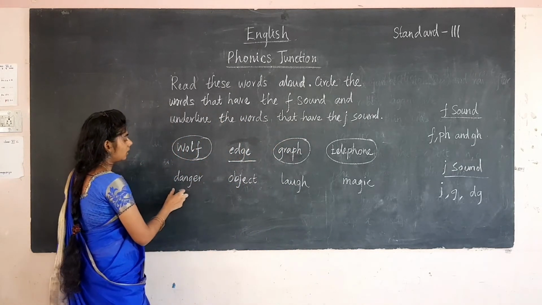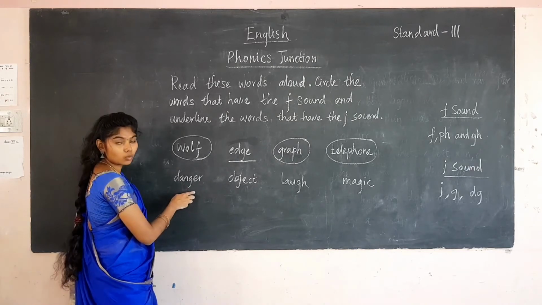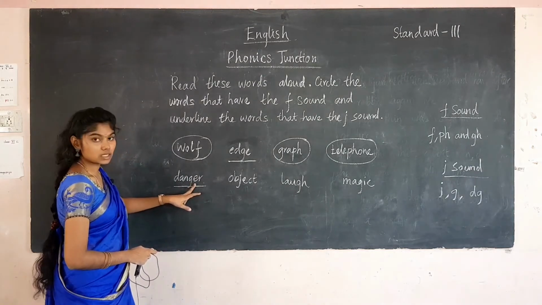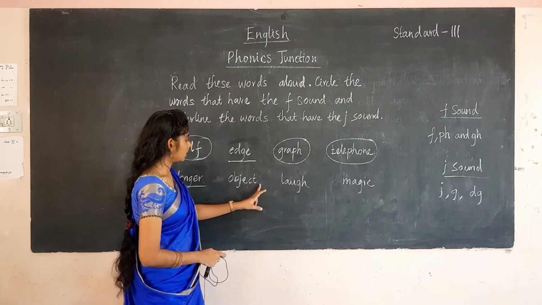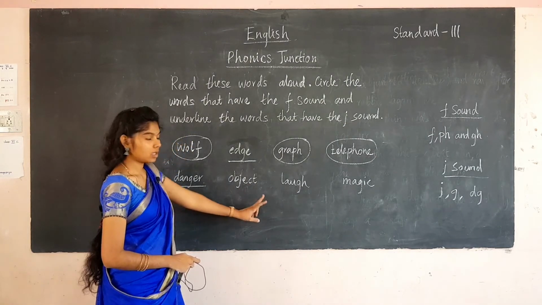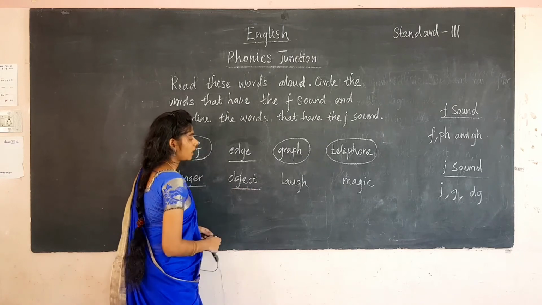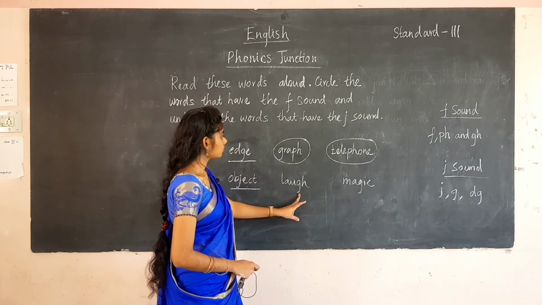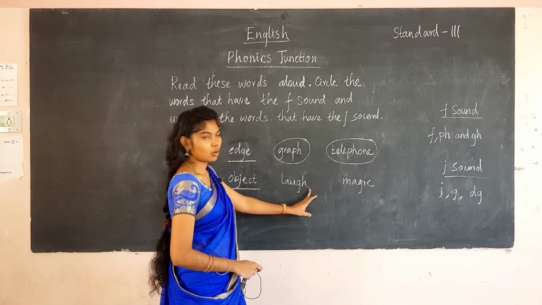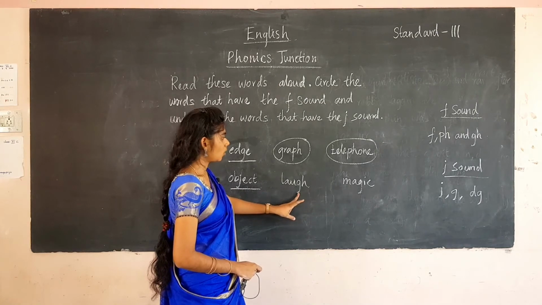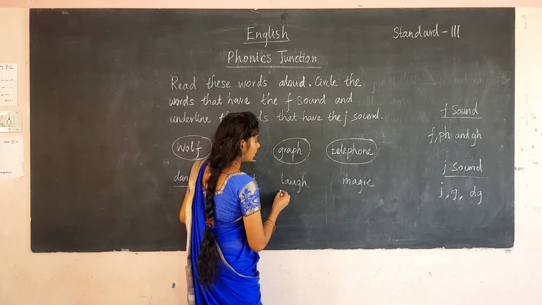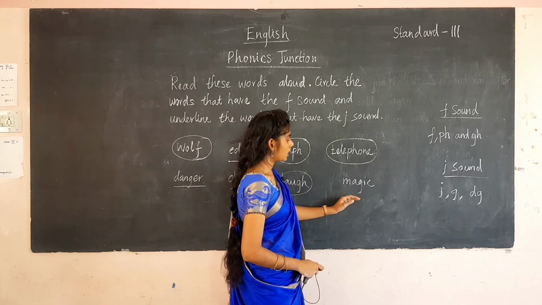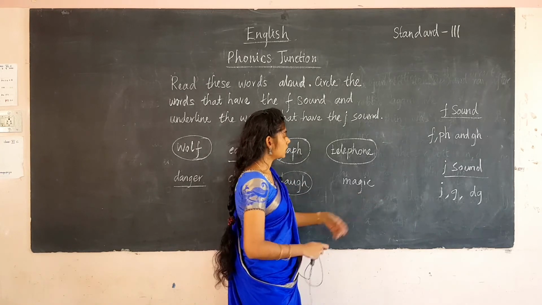And here danger. Danger. Here G makes the sound as J. So you are going to underline the word danger. So here object. Here J makes the sound as J. Object. So we are going to underline this word. And see the next word, laugh. Laugh. Here GH makes the sound F. It makes the sound as F. So you are going to circle the word laugh. And see the next one, magic. Magic. J sound is coming here. So you just underline the word.